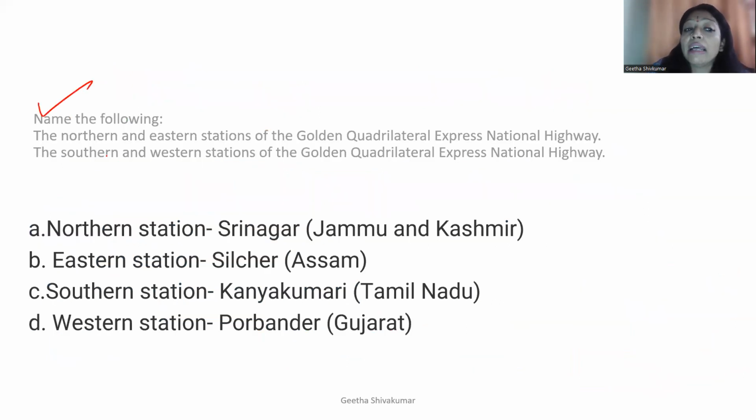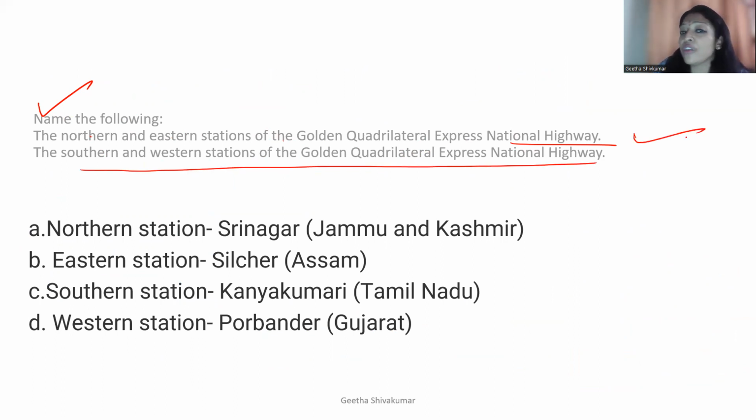Name the following: the northern and the eastern station of Golden Quadrilateral Express National Highways. This can come as a question. Write the four stations of Golden Quadrilateral Express National Highways, or they can specifically ask which is the southern and the western station, or the eastern station, or they can just ask you to mark it on the map.